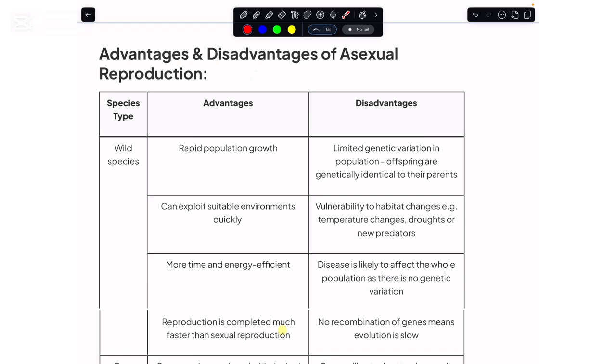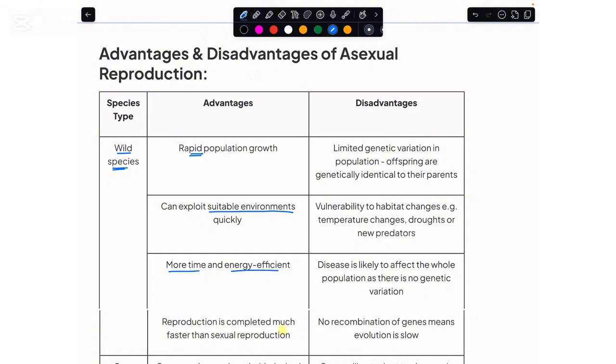So if we were to talk about the wild species, whenever they follow asexual reproduction, the growth of the population is very rapid, and at the same time, whatever environment is available to these plants, they can spread over that suitable environment, so they can exploit those environments very quickly.